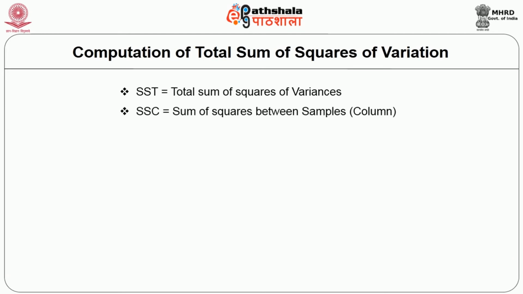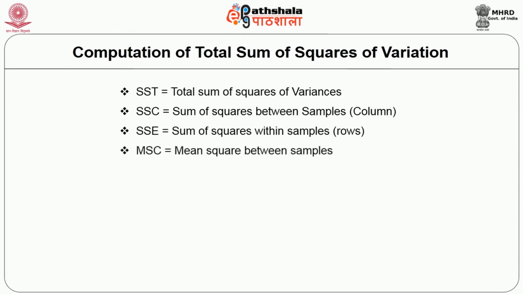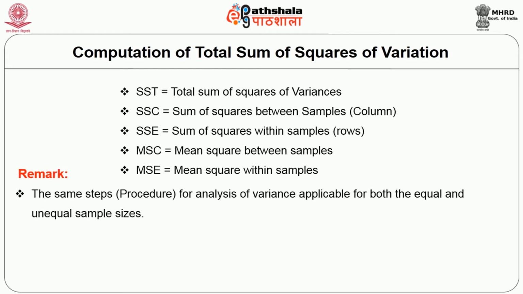SSC is equal to sum of squares between samples. SSE is equal to sum of squares within the samples. MSC is equal to mean square between samples. MSE is equal to mean square within the sample. The same steps for analysis of variance are applicable for both equal and unequal sample sizes.